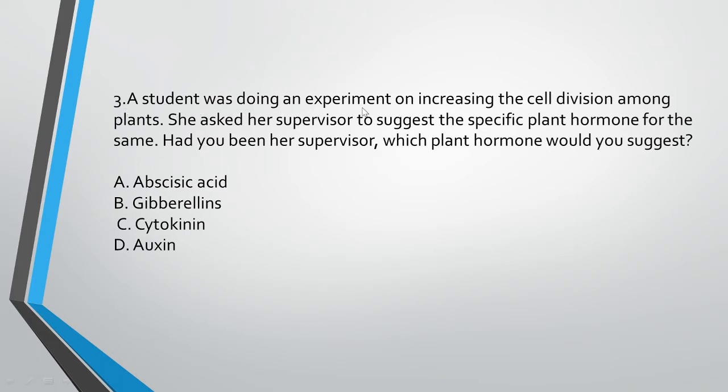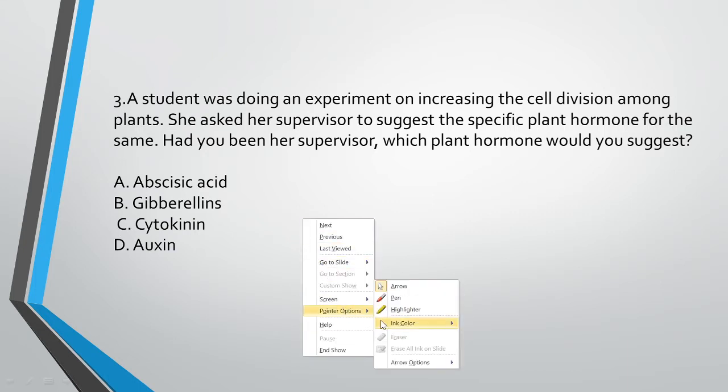A student was doing an experiment on increasing the cell division among plants. She asked her supervisor to suggest the specific plant hormones for the same. Had you been her supervisor, which plant hormones would you suggest? The first option A is abscisic acid, then gibberellins, cytokinin and auxin. Pardon me for the pronunciation if I am wrong.